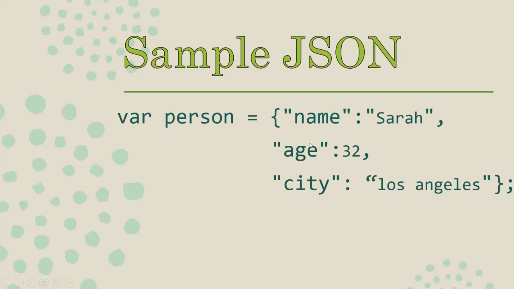As I specified, the object is given inside curly braces, and each key value pair here has keys name, age, city. These three keys are given inside double quotes, the name and value are separated by a colon, and the data items are separated by commas.